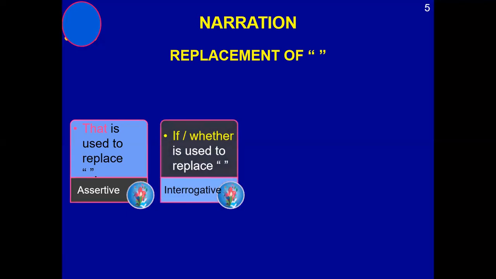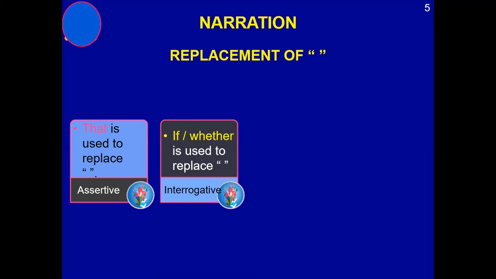If you have an interrogative sentence, then we use if or whether in reported speech. So quotation marks have been removed or replaced by if or whether. But please remember one very important thing: that is, if your interrogative sentence starts with a helping verb.